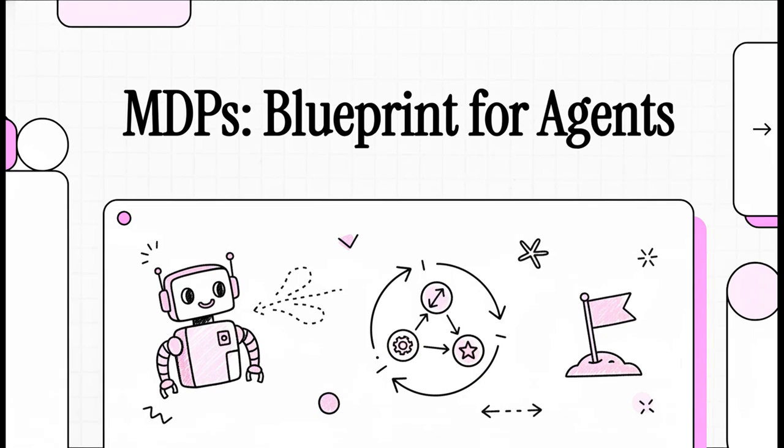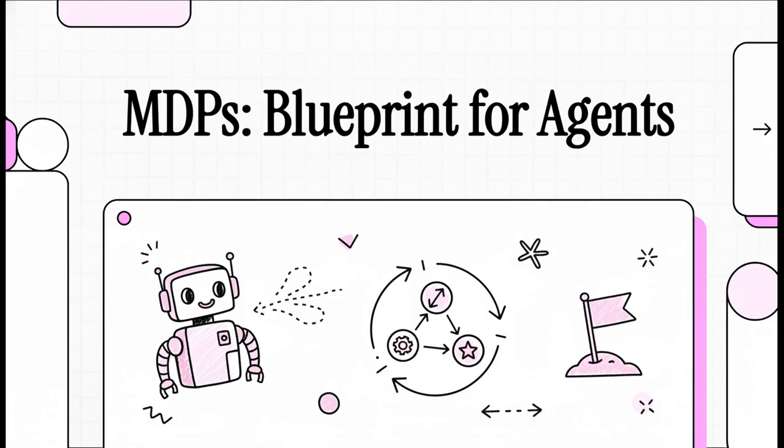Have you ever wondered how an AI gets so good at a game it seems unbeatable? Or how a robot figures out how to navigate a messy room all on its own? Well, the secret sauce behind that is a really powerful blueprint called the Markov Decision Process, or MDP. And today, we're going to break down this exact framework, the one that lets an agent learn from scratch and